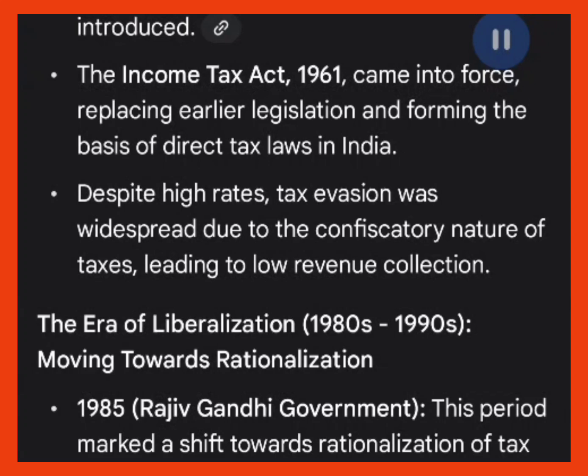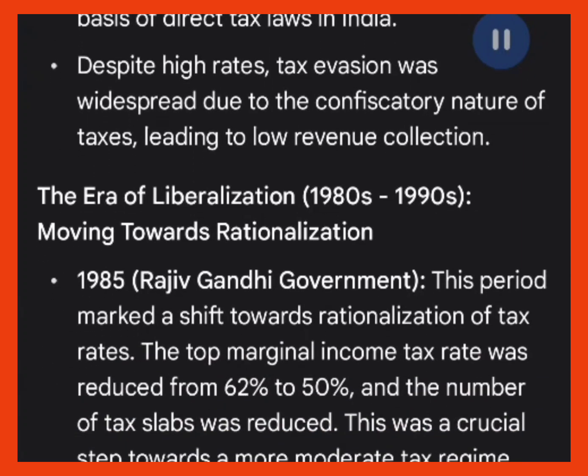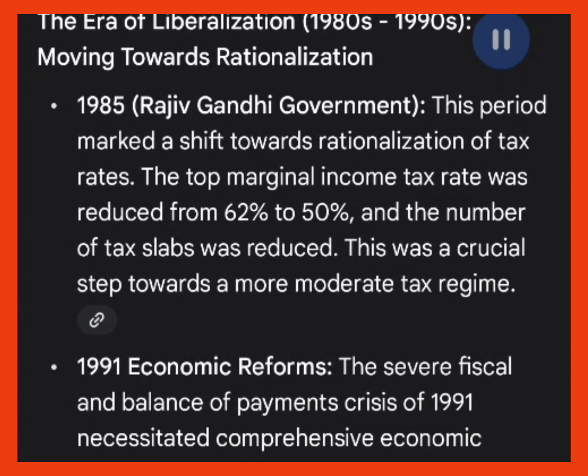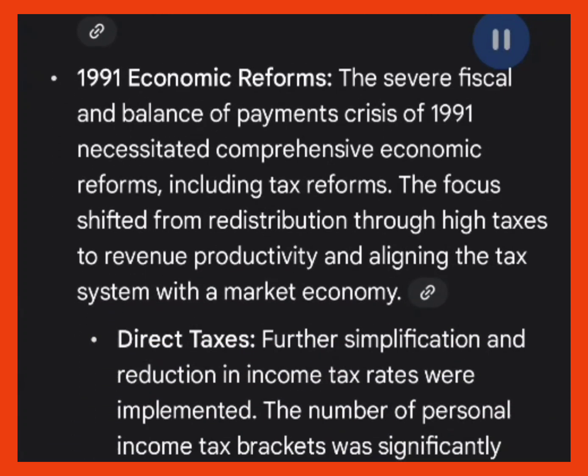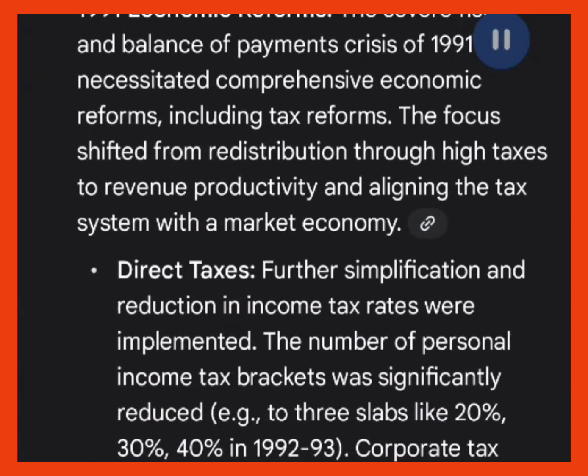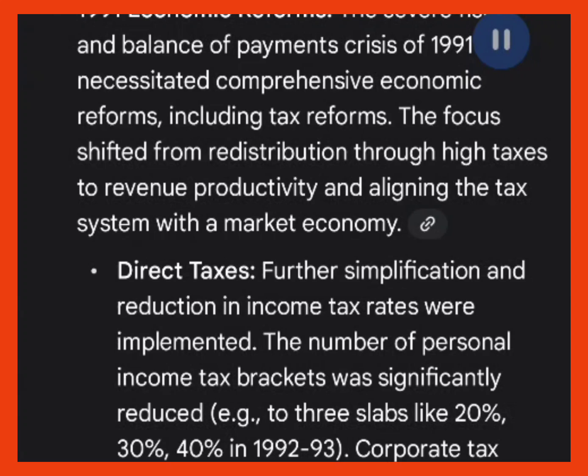The era of liberalization, 1980s to 1990s, moving towards rationalization. 1985, Rajiv Gandhi government. This period marked a shift towards rationalization of tax rates. The top marginal income tax rate was reduced from 62% to 50%, and the number of tax slabs was reduced. This was a crucial step towards a more moderate tax regime. 1991 Economic reforms. The severe fiscal and balance of payments crisis of 1991 necessitated comprehensive economic reforms, including tax reforms.